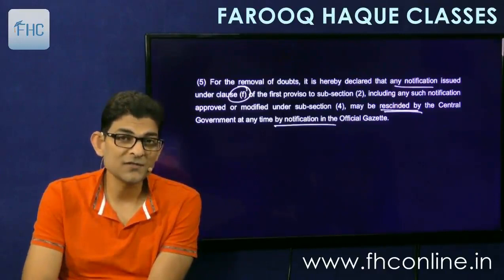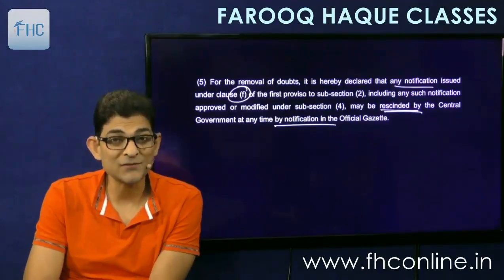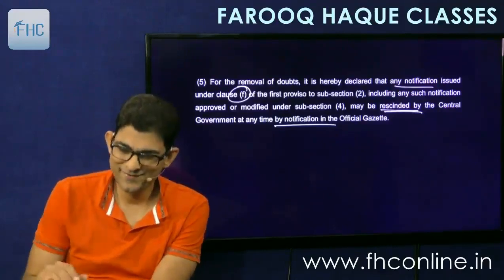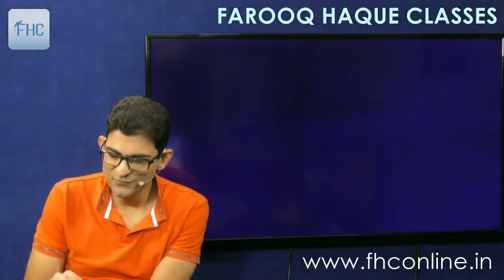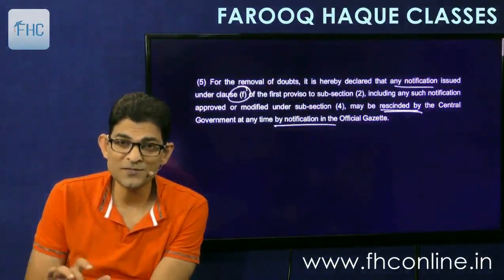But if the government changes and the new government comes in, they can go and cancel, means rescind those notifications. So it keeps happening. Suppose the next government is of Congress, they will change the notifications issued by BJP Sarkar.